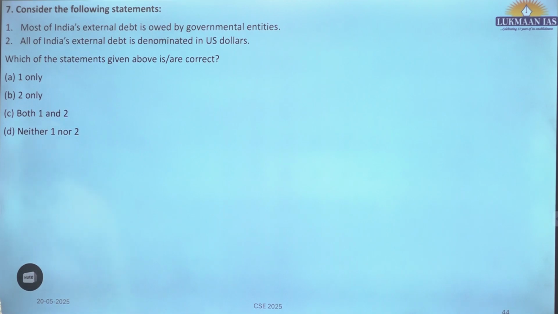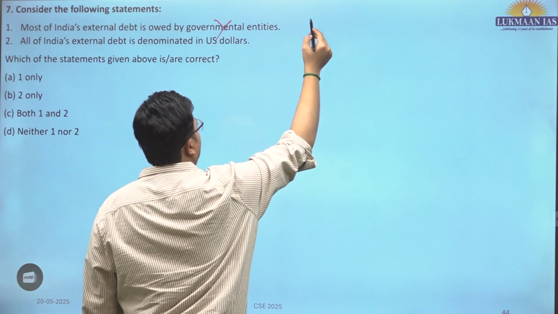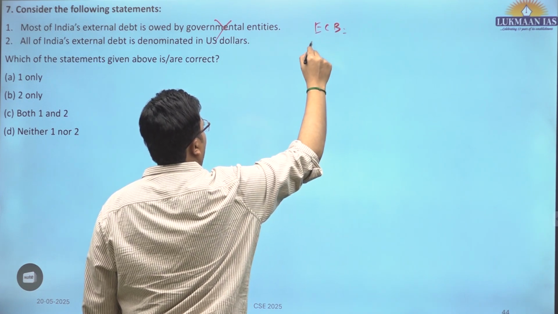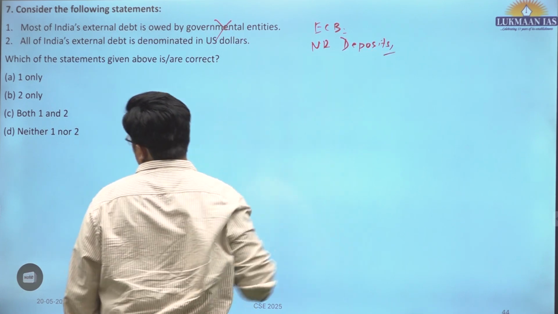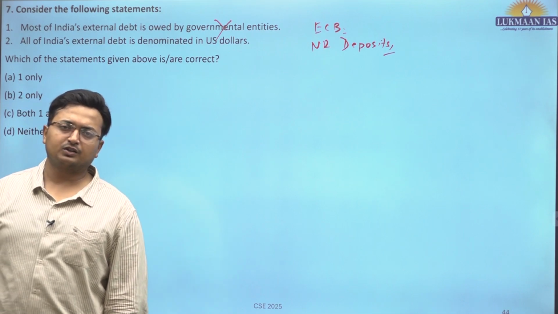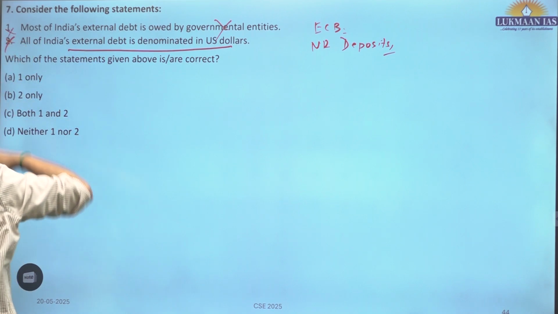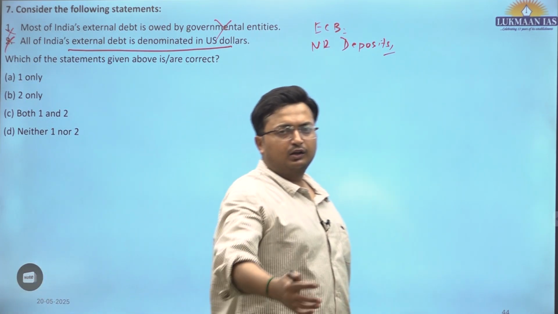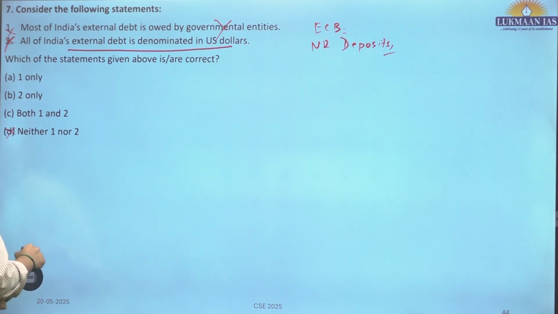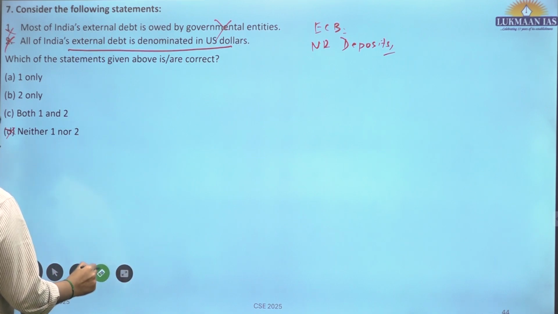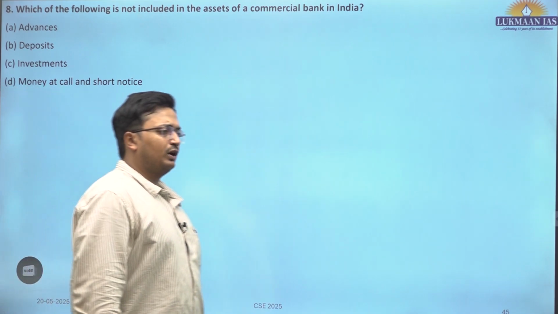Seventh question. Consider the following statements. Most of India's external debt is owned by government entities. No, it is external commercial borrowings or NR deposits rather than external debts or the public debt in foreign denomination. This is incorrect. All of India's external debt is denominated in US dollar. No, obviously they are denominated in yen also. They are denominated in pounds and euro also. Both the statements are incorrect. D is the correct answer. You can have that intelligent guess. All extreme statements, you can try to have an intelligent guess.